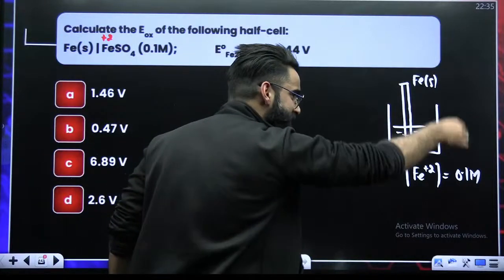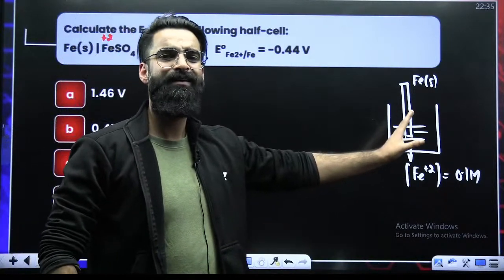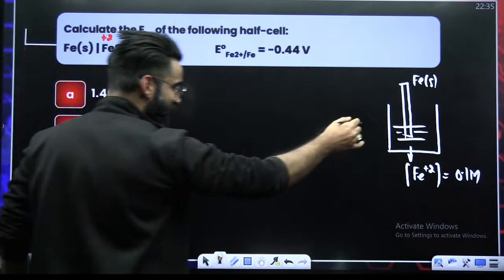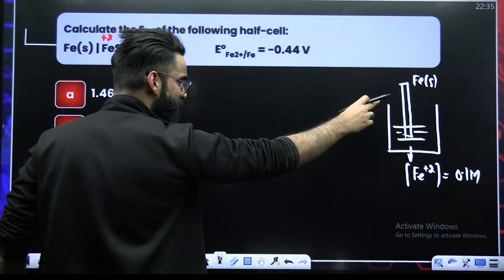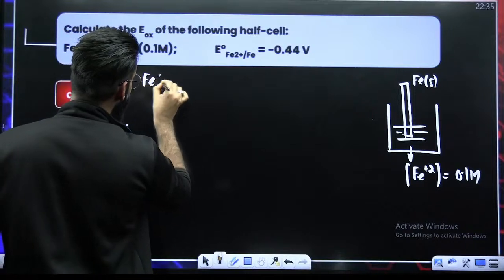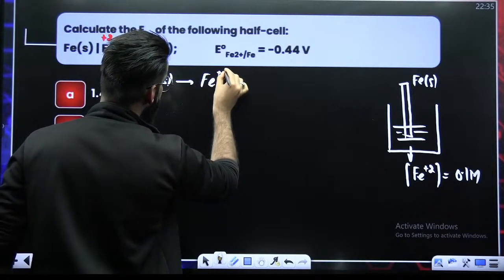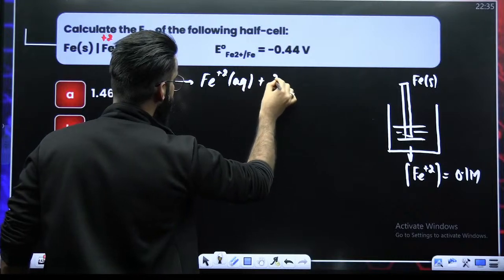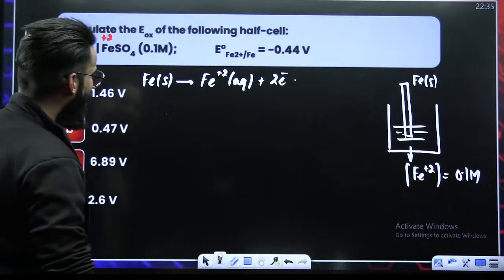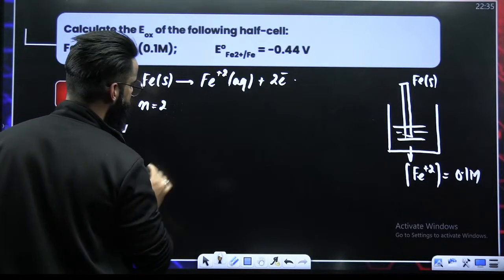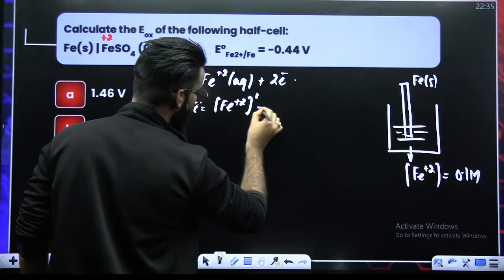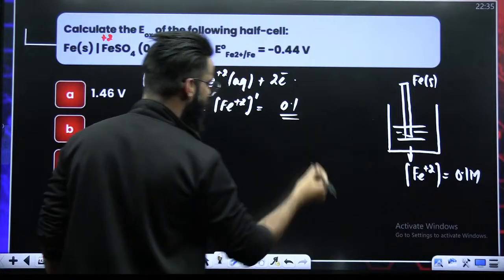To calculate the oxidation potential, let's assume that this electrode behaves like the anode. If it behaves like the anode, then only oxidation takes place, means loss of electrons. So your reaction is Fe solid gives Fe2+ aqueous plus 2 electrons. This is your reaction when this electrode will be behaving like anode. N value here is 2. QC expression is going to be concentration of Fe2+ raised power stoichiometric coefficient 1, and concentration of Fe2+ is nothing but 0.1.